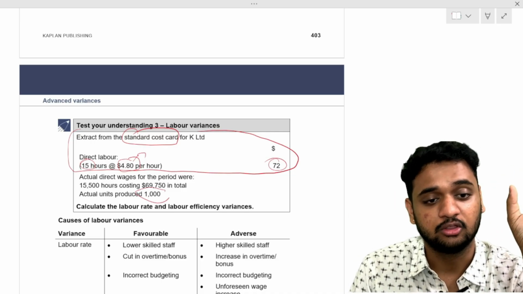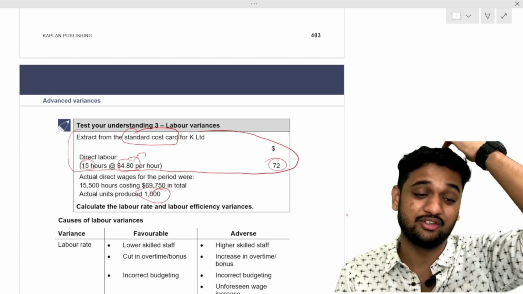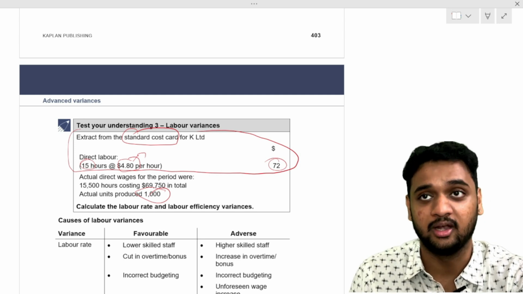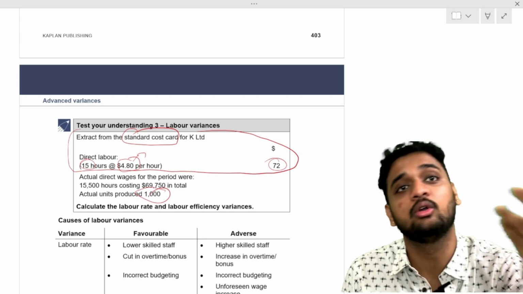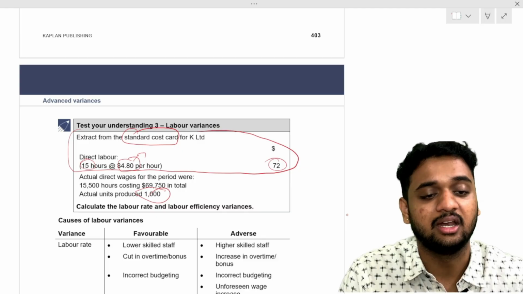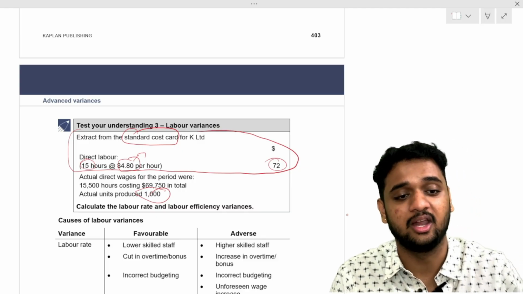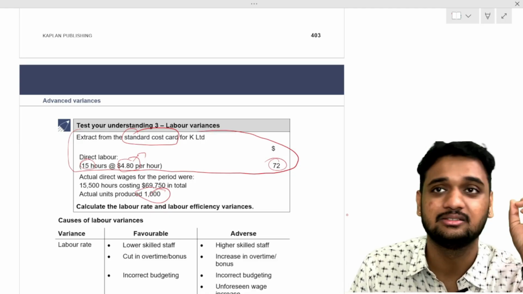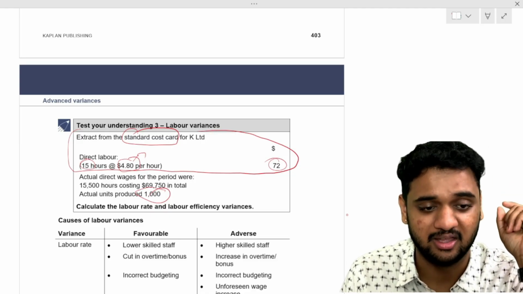So the standard hours we should have used is 15 hours per unit. We produced 1000 units, so 1000 into 15, we should have used 15,000 hours, but the labor actually worked for 15,500 hours. They worked 500 hours more, into the standard rate of 4.8 rupees per hour. 500 into 4.8, we have to technically pay them 2,400 rupees extra. 2,400 is the adverse labor efficiency variance.